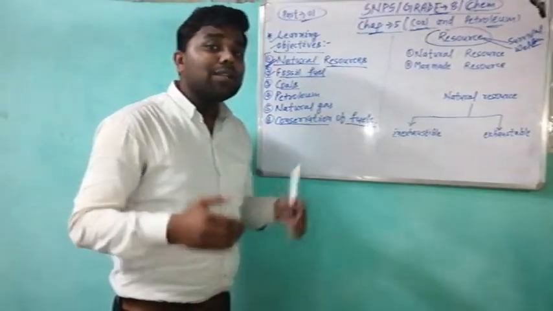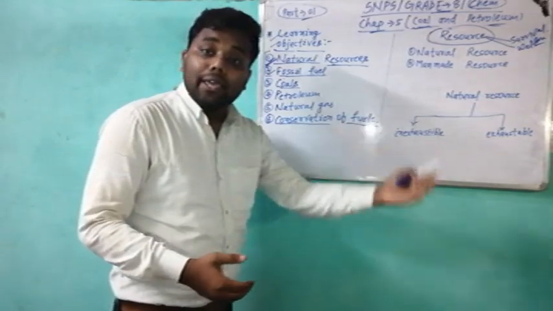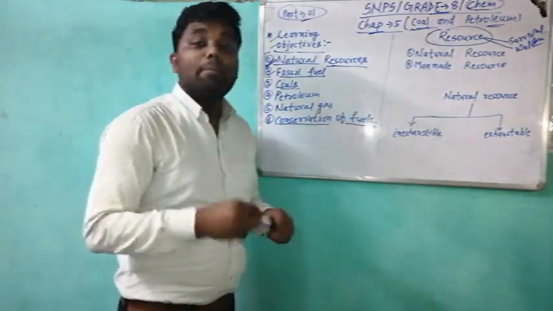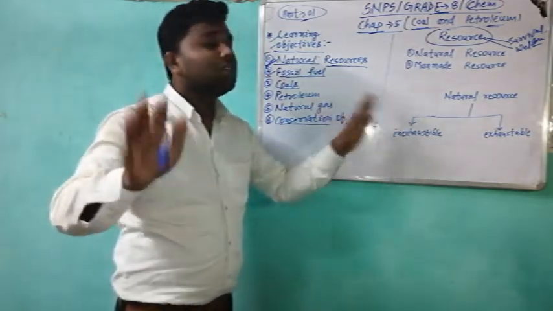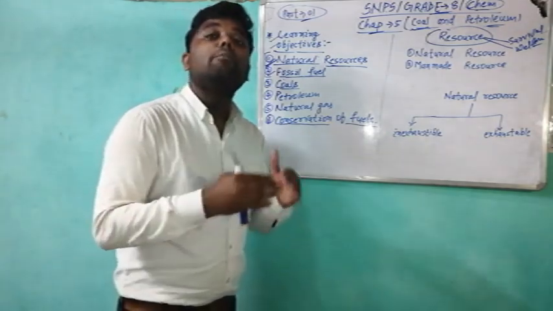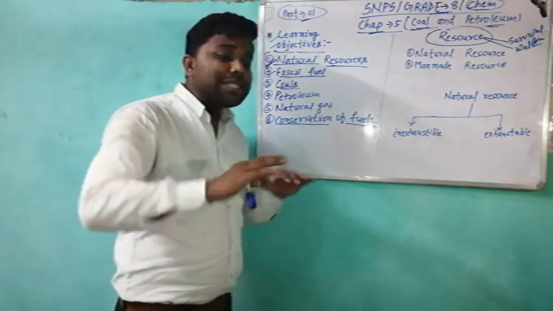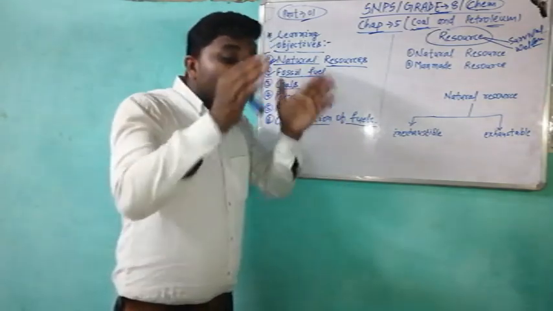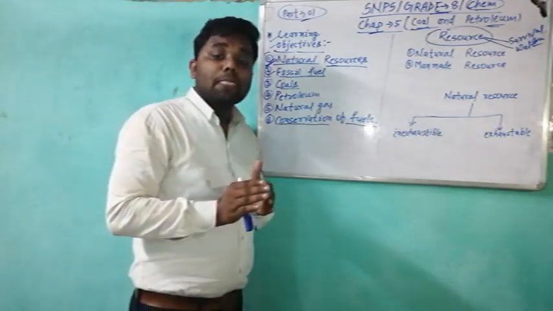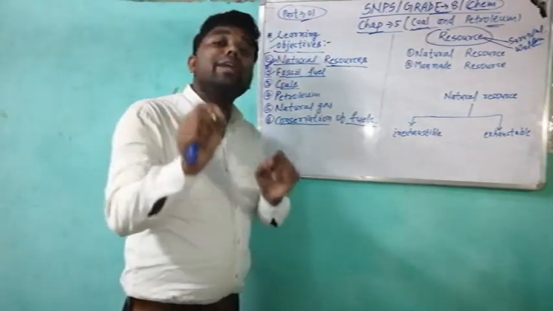What are the resources? The sunlight, the coal, the petroleum, the air, soil, these are all resources. The plastic, the cement, all are resources. But in what context we use them is very important. So what is a resource? A resource is anything which is used by human beings for their survival and welfare.